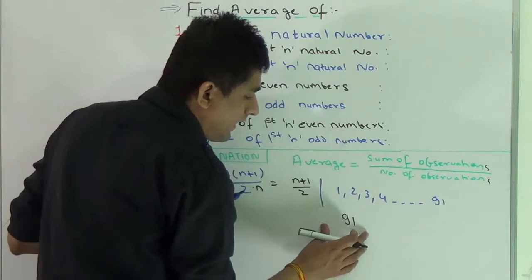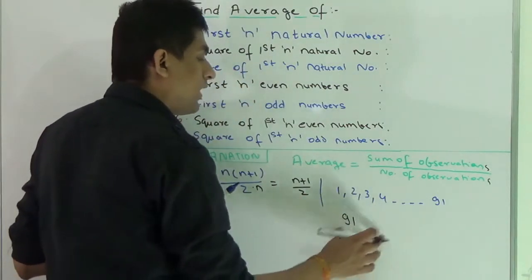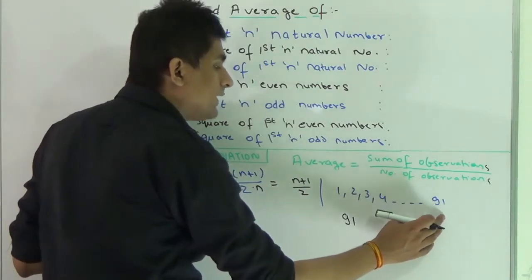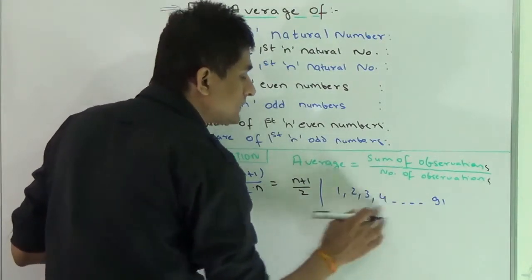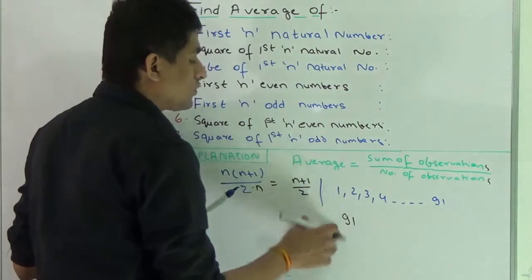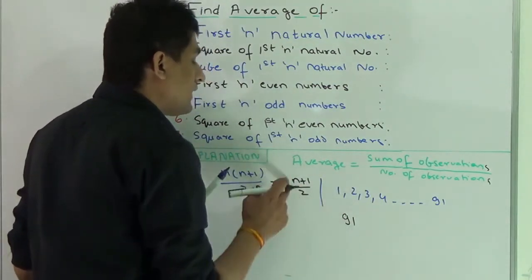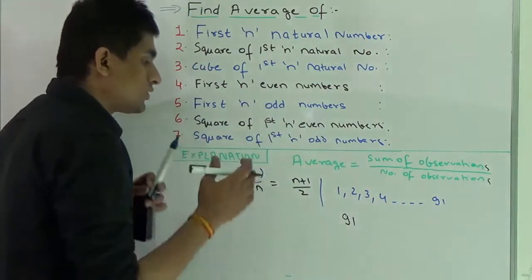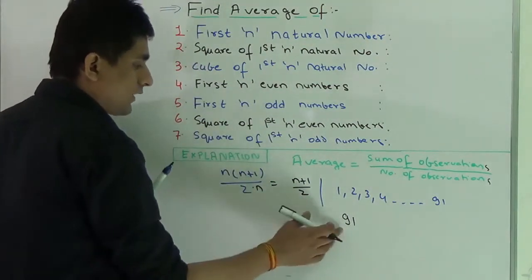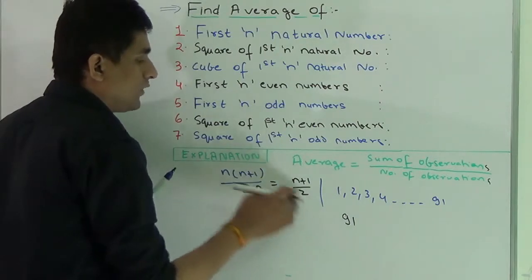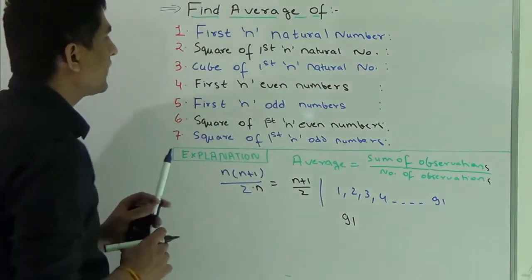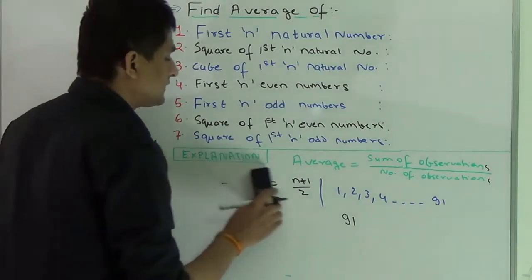Here the value of the last term is 91, but the number of terms in this series is also 91. So the value of n should be the number of terms in the series. You should remember this point. For calculating the average, just put this value in the formula and we will get the value of the average.